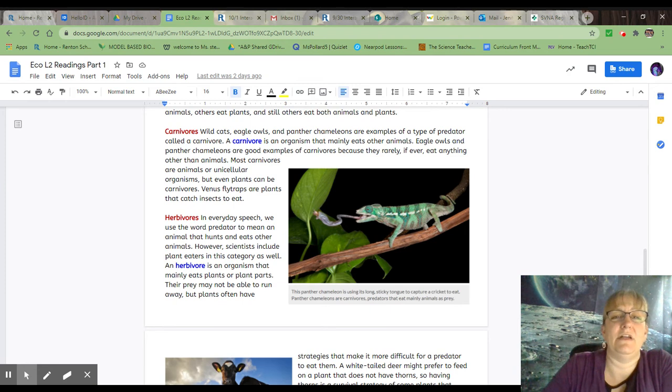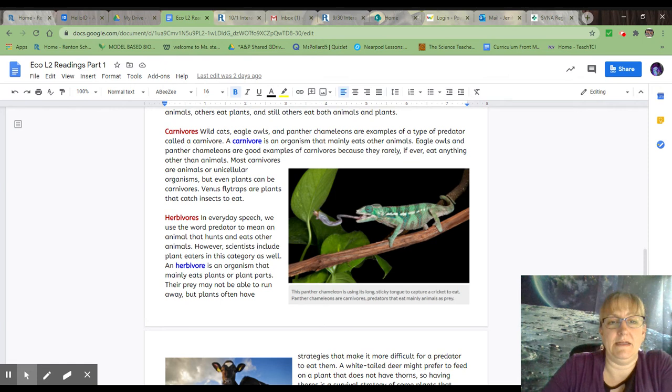Wild cats, eagle owls, and panther chameleons are examples of a type of predator called a carnivore. A carnivore is an organism that mainly eats other animals. Eagle owls and panther chameleons are good examples of carnivores because they rarely, if ever, eat anything other than animals. Most carnivores are animals or unicellular organisms, but even plants can be carnivores. Venus flytraps are plants that catch insects to eat.